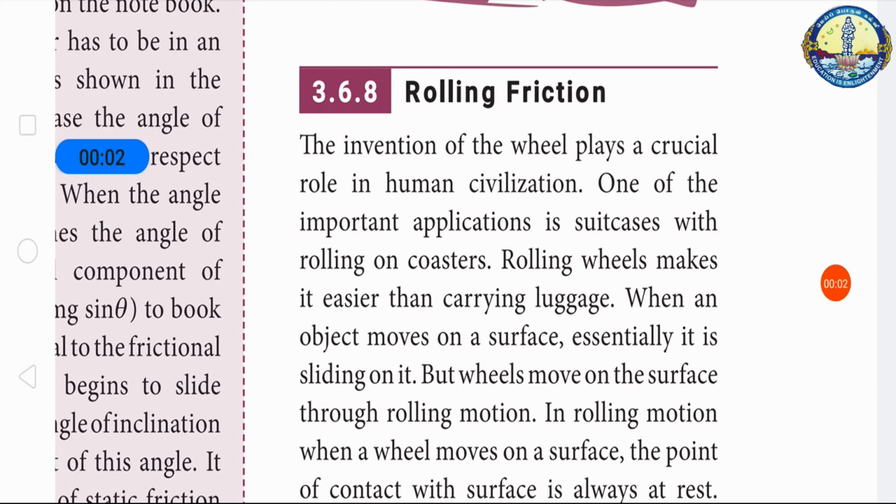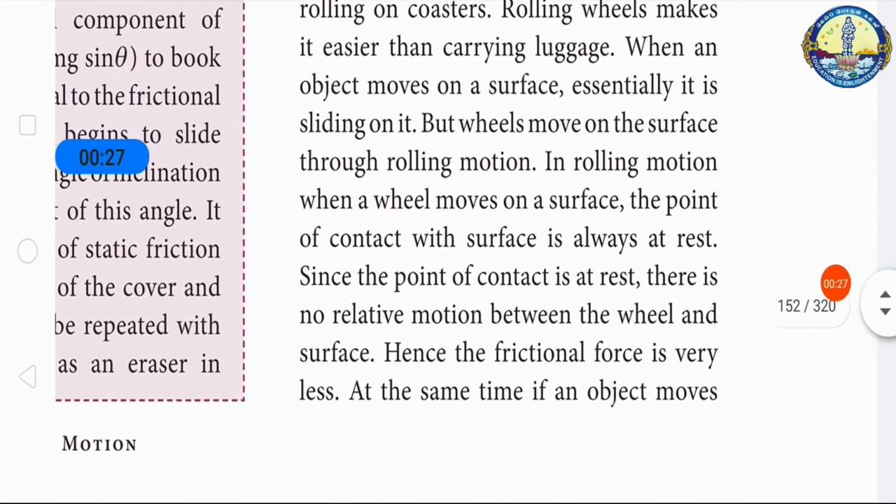Rolling friction. The invention of the wheel plays a crucial role in human civilization. One important application is suitcases with rolling casters. Rolling wheels make it easier than carrying luggage. When an object is moved on a surface, essentially it is sliding on it. But wheels move on the surface through rolling motion. In rolling motion, the point of contact of the wheel with the surface is always at rest. Since the point of contact is at rest, there is no relative motion between the wheel and the surface. Hence, the friction force is very small.